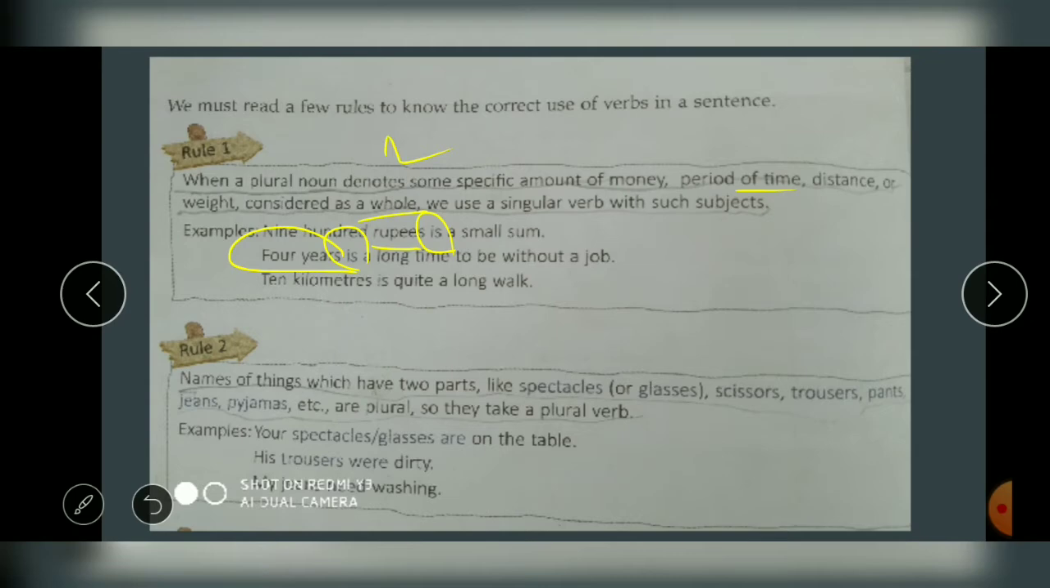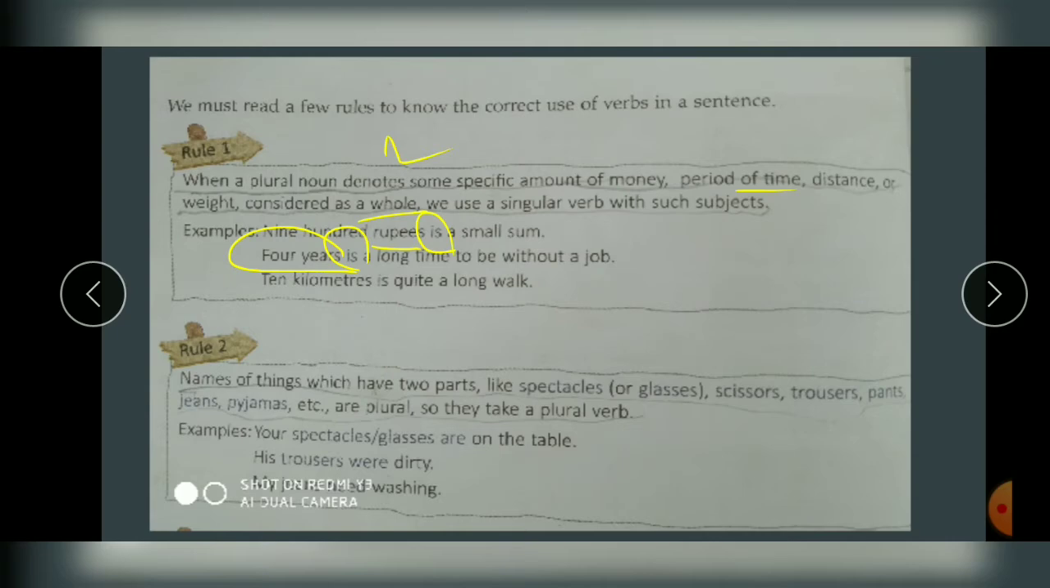Now see, rule 2. Names of things which have 2 parts. Now, the things, nouns, which have 2 parts, meaning a thing which has 2 parts but is one object. For example, spectacles. Don't you see 2 glasses over there? Do we call it a spectacle? No, we call it spectacles, glasses. But why? Because there are two parts. Two eyes, two parts. Do you see two glasses over there, right?